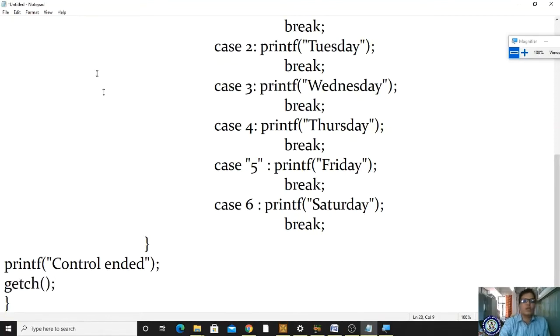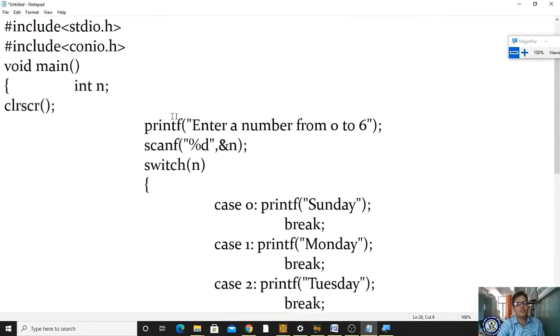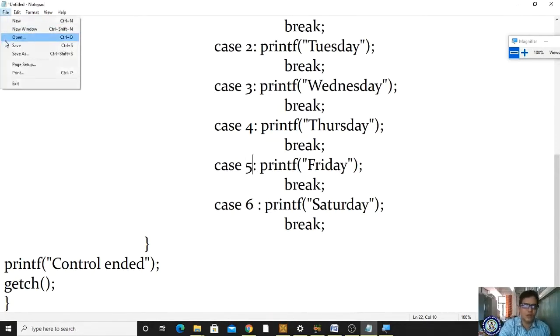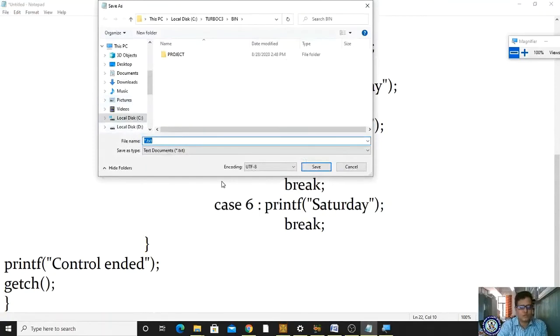Okay, now what we have done: by using the switch case statement, you have to read the value. According to the value, it will match the cases. For example, if I write 5, directly control moves to case 5. Whether it is true or false, right? It should not be in double quotation. If you give it in double quotation, what happens? It becomes a string, and it is not a string variable.